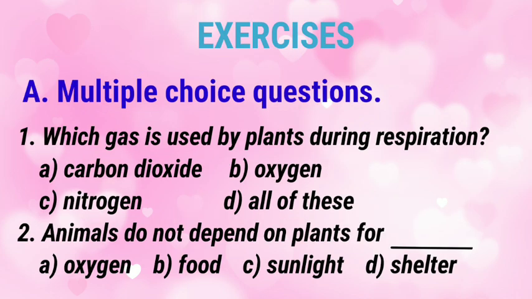Exercises. A. Multiple choice questions. 1. Which gas is used by plants during respiration? A. Carbon dioxide. B. Oxygen. C. Nitrogen. D. All of these. Answer is B. Oxygen. 2. Animals do not depend on plants for A. Oxygen. B. Food. C. Sunlight. D. Shelter. Answer is C. Sunlight.